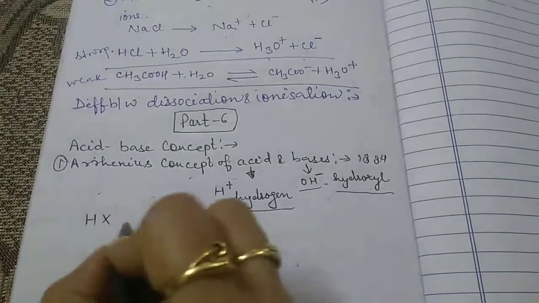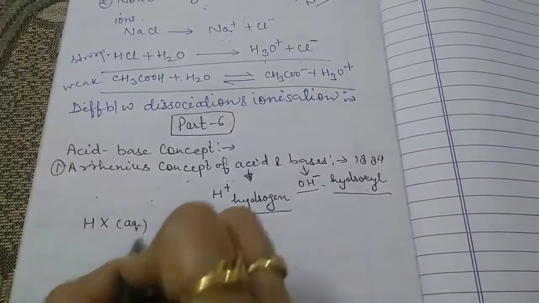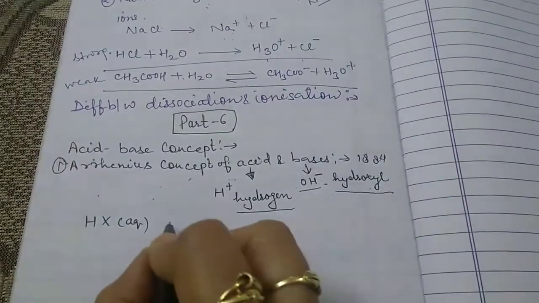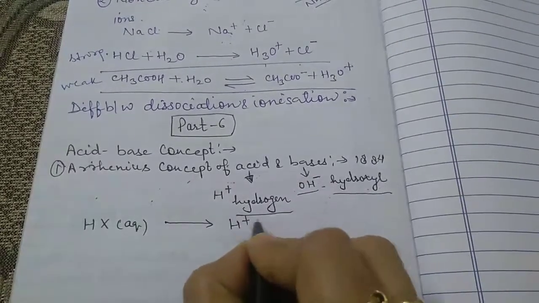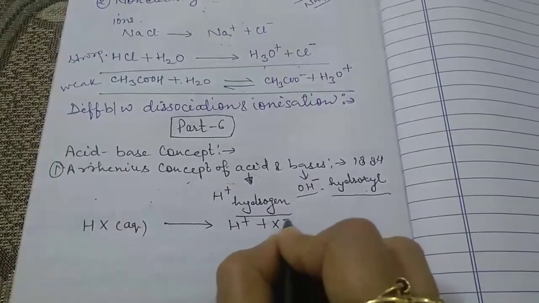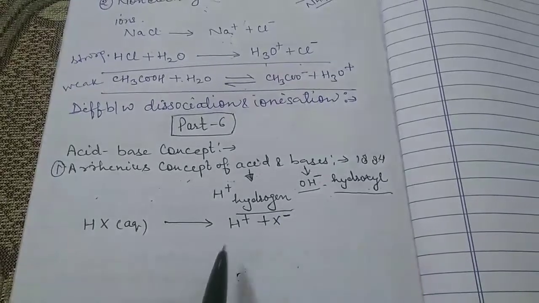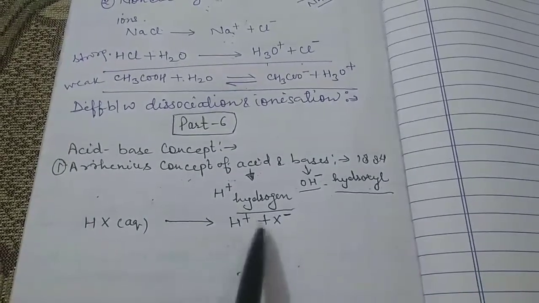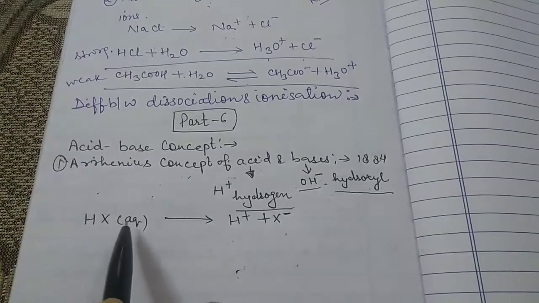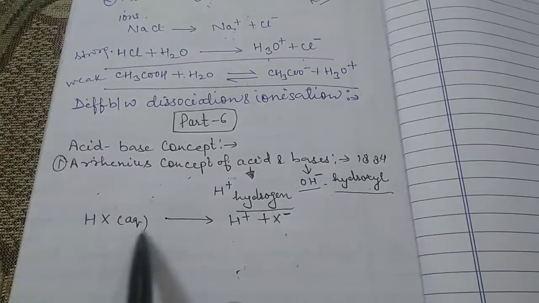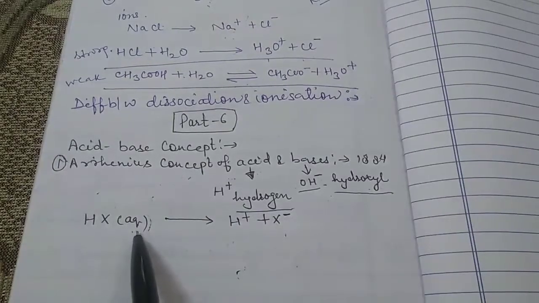HX is the acid and this is the aqueous solution of the acid. So when it dissociates, we will get H plus ion plus X negative ion. H plus ion is the hydrogen ion, and X negative ion. But the condition was that it is present in the aqueous solution.